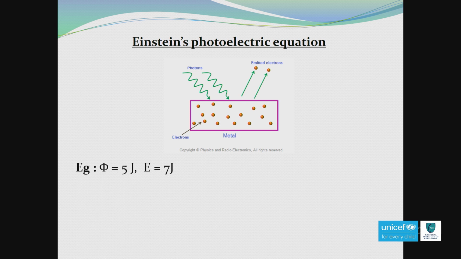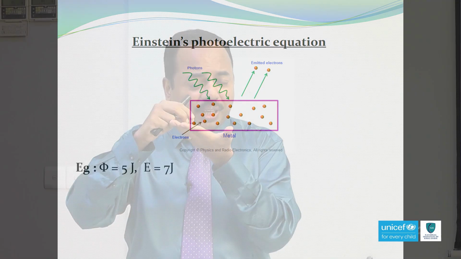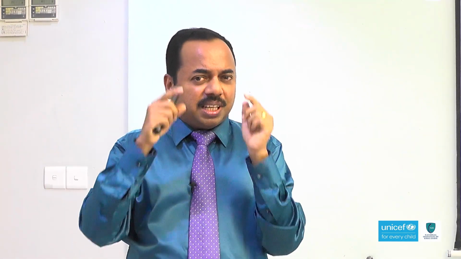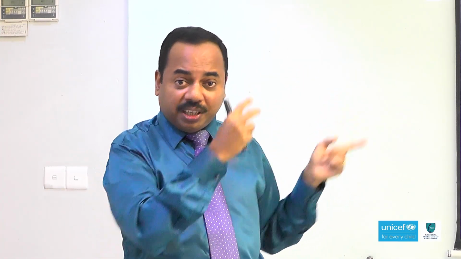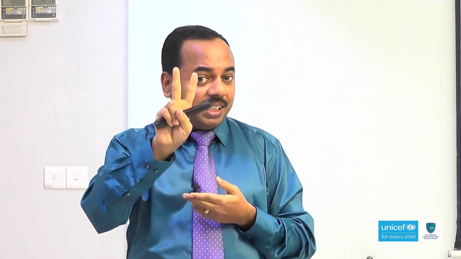Here you can see a metal surface, incoming photon and emitted electrons. Suppose the work function of this metal is 5 joule. The energy of the incoming photon is 7 joule. Based on this, you can guess the incoming photon requires a minimum of 5 joule to emit electrons. That means the photon has to spend only 5 joule, but the energy of the incoming photon is 7 joule. Still 2 joule is there.